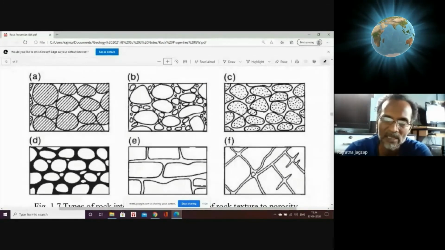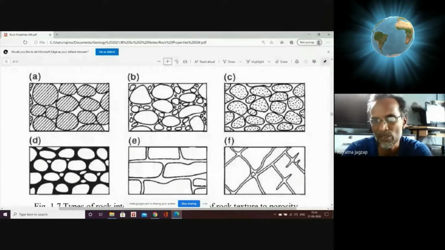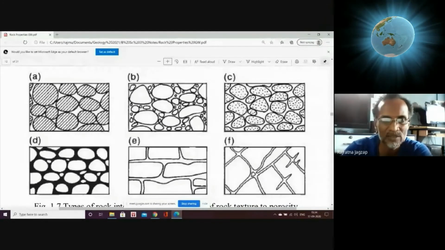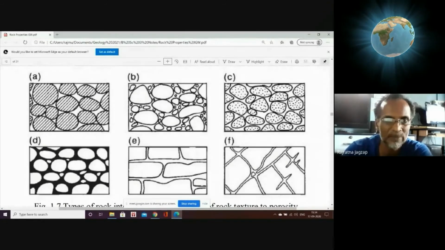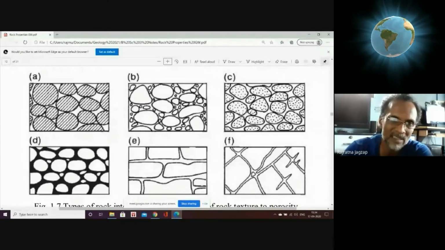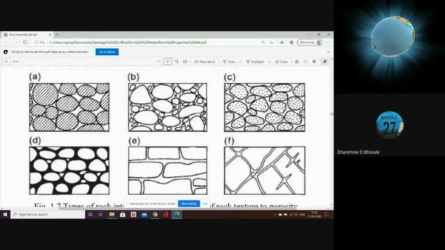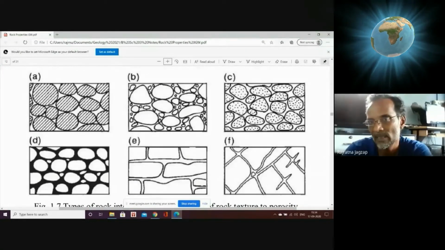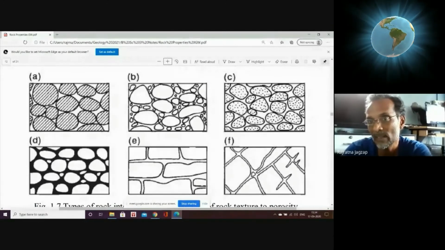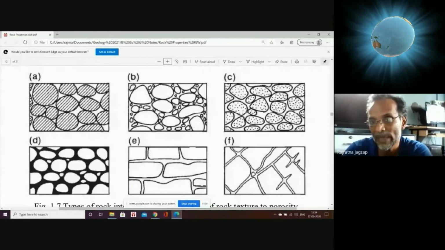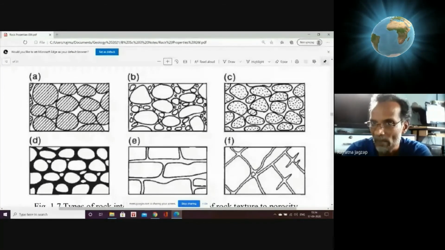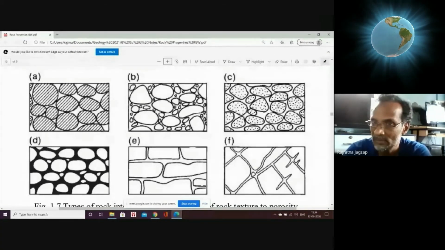Case number C is a more ideal condition, because interparticular space is more, same as the first case, but in the first case the particle itself has no gaps. In case C, at the right-hand side top, the interparticular space will be filled up with water, and the particle itself has some gaps inside it.